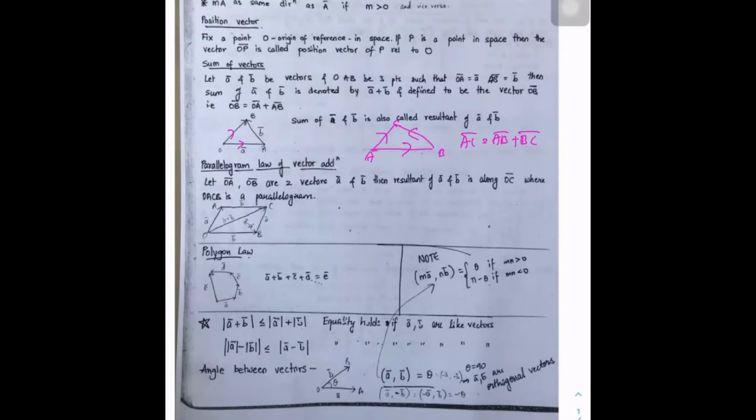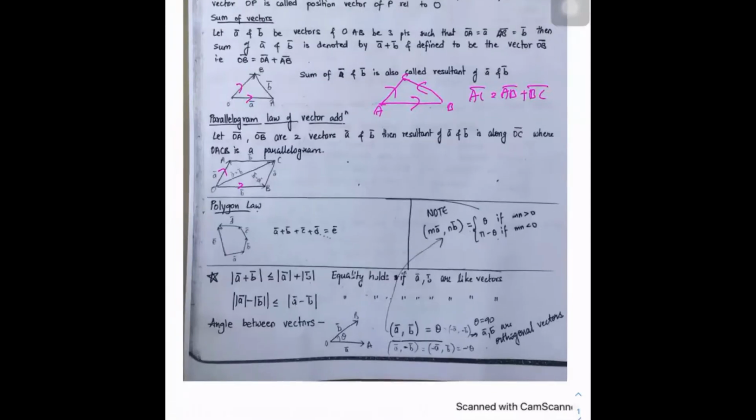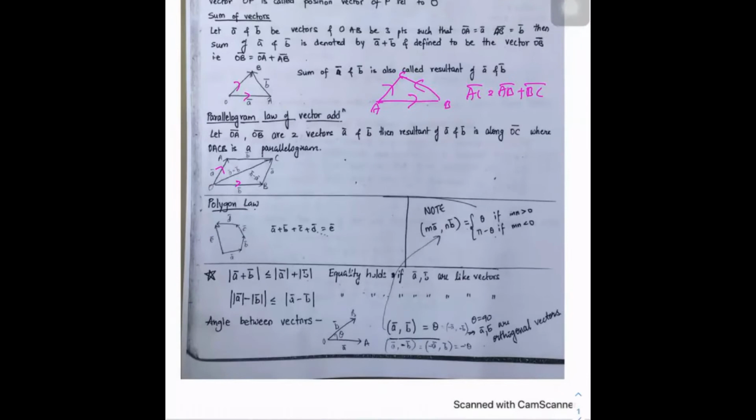Next, the parallelogram law of vectors. Let A bar and B bar be two vectors. If you take A bar and B bar as two adjacent sides with the same initial point, then A bar plus B bar and A bar minus B bar are along the diagonals. If A bar plus B bar equals A bar minus B bar, what happens?